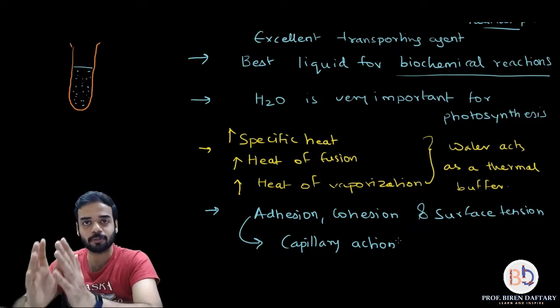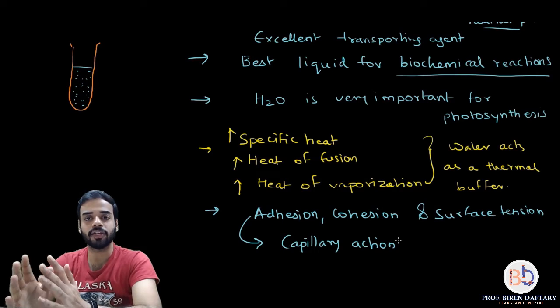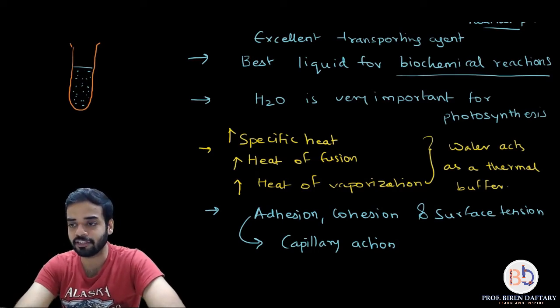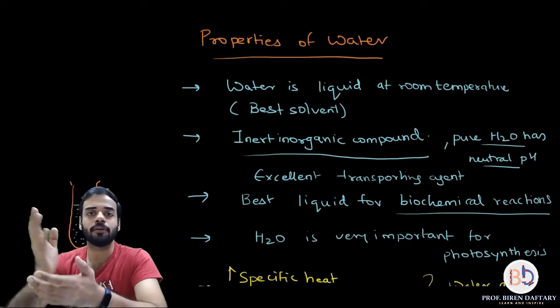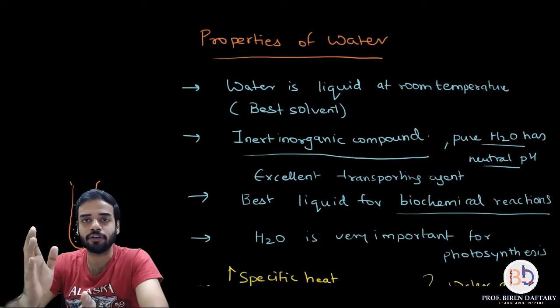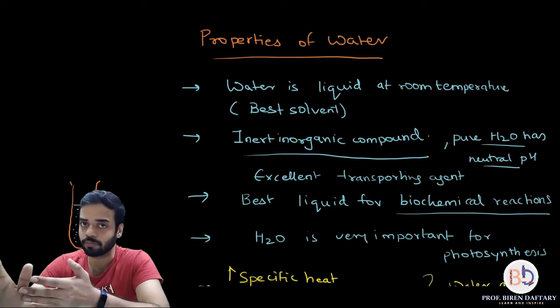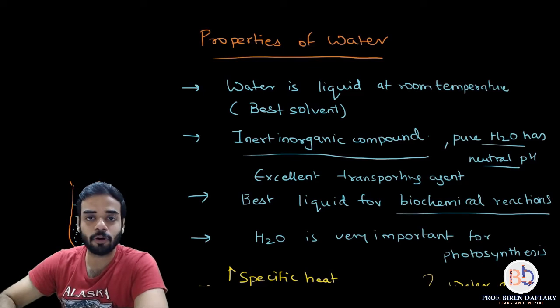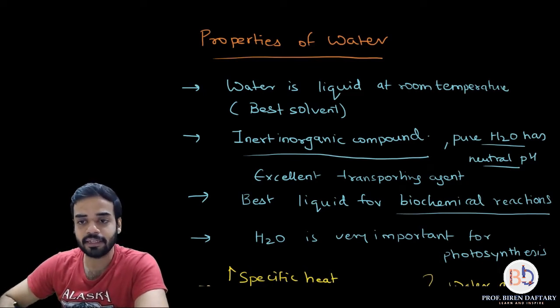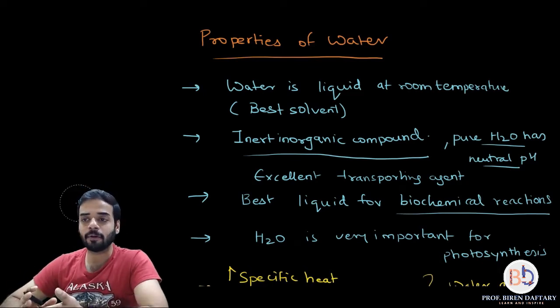So are these six properties of water clear? Okay, let us go through these properties once again. The first property, which is very important biologically, or very important for plants, is that it is liquid at room temperature. So it is the best solvent. Then the next property is that it is an inert organic compound.